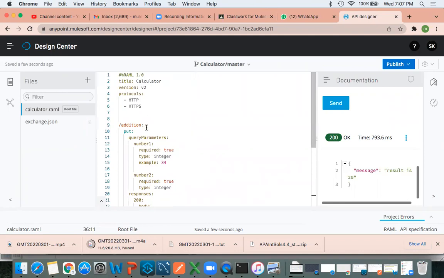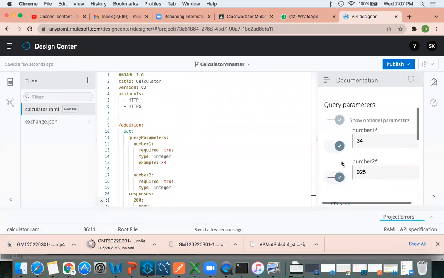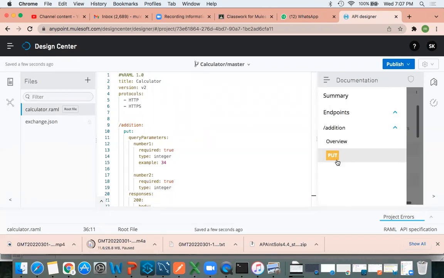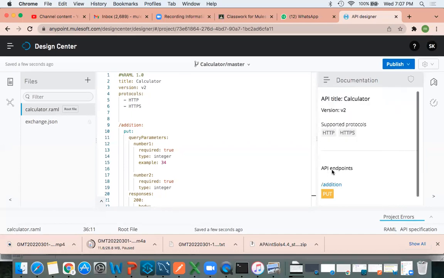Now, again, this is an interview question. If you go with 1 or 2 years of experience, they may ask you the question, what is an endpoint? Today's interview question, just make a note. What is an endpoint? You can see it here. See, API endpoints. What do you mean by endpoint? You can prepare an answer, just 1 or 2 lines, that's it.